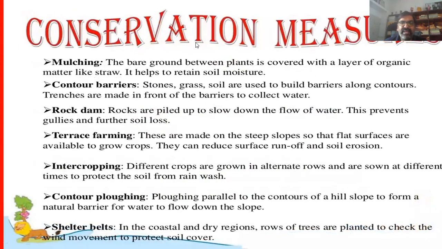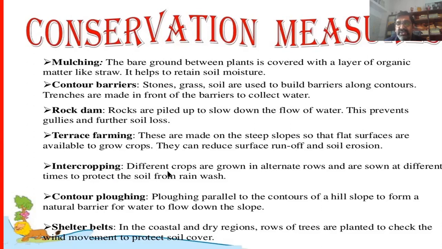Then conservation measures. Mulching: the bare ground between plants is covered with layers of material like straw. It helps to retain soil moisture. Contour barriers: stone, grass, soil are used to build the barriers. The barriers stop the water flow and collect the water in front of them. Rock dam: rocks are piled up to slow down the flow of water. Terrace farming, step farming. You can find this type of farming in hilly regions.